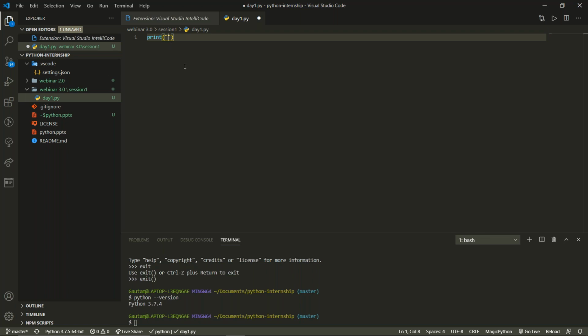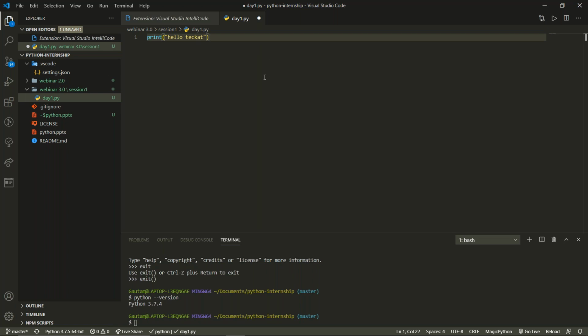Okay. So now in the double quotes or single quotes, you need to write your hello world. I'm writing hello Teckat. This is what I write. And now for executing the code.